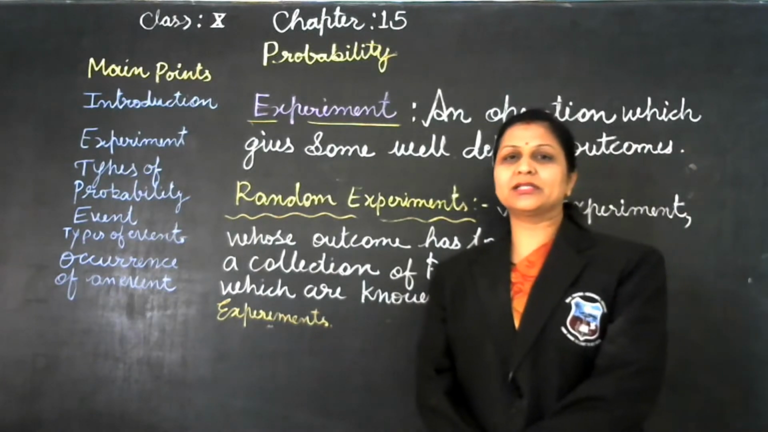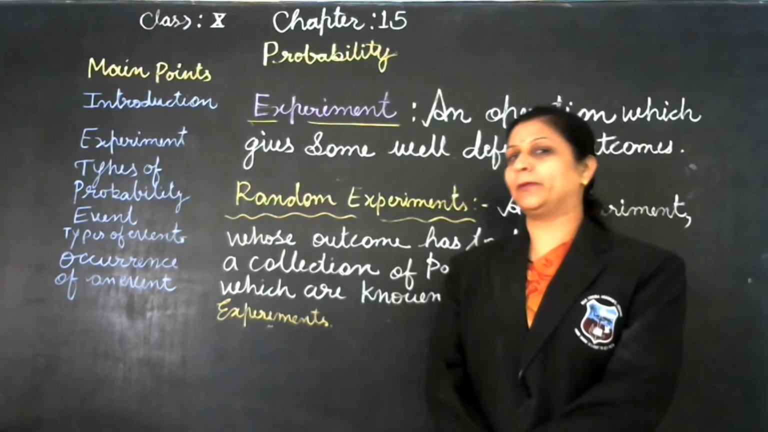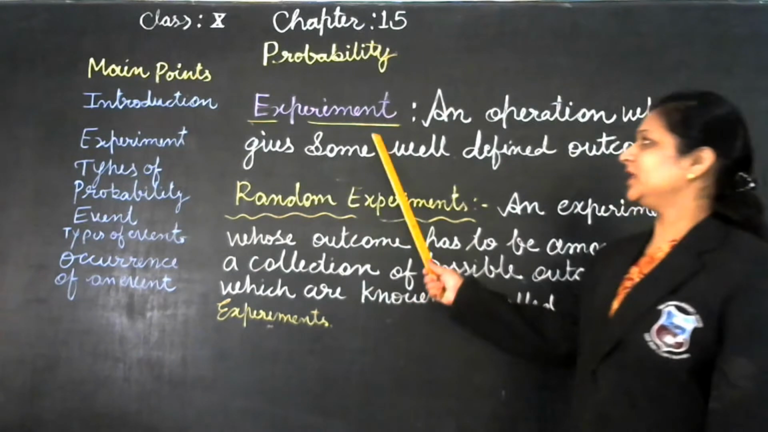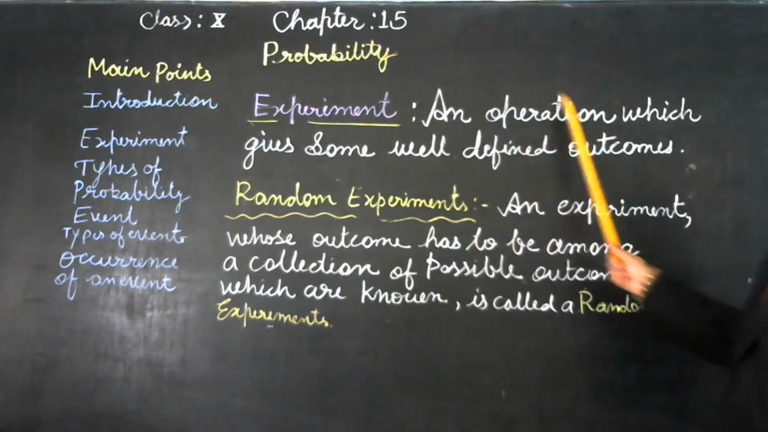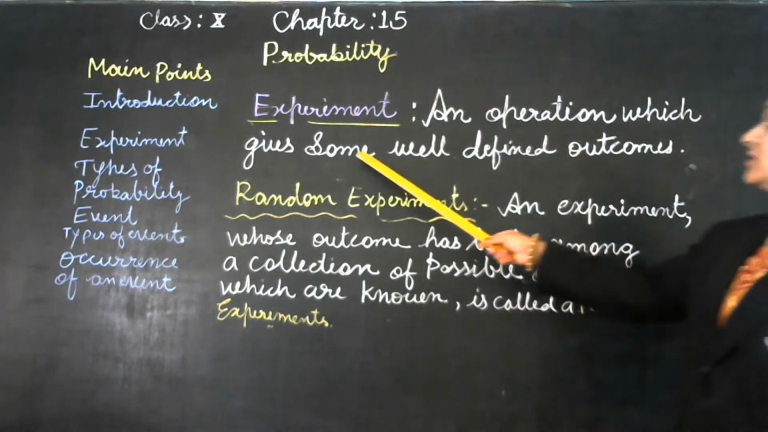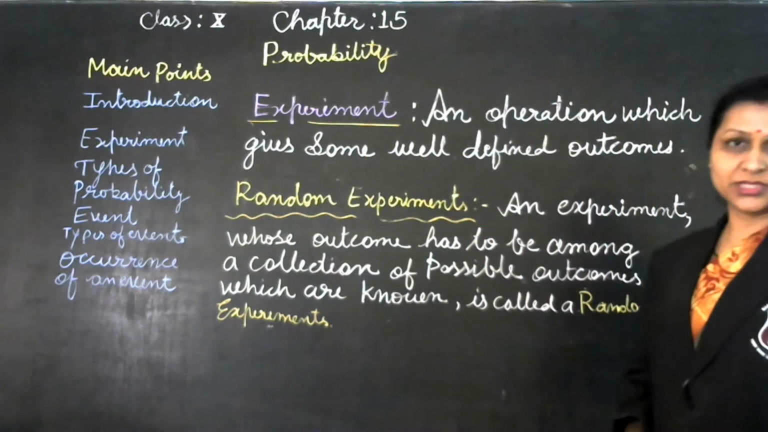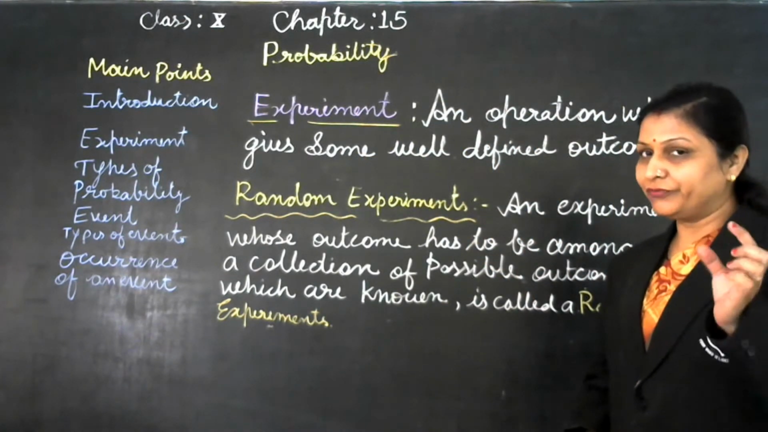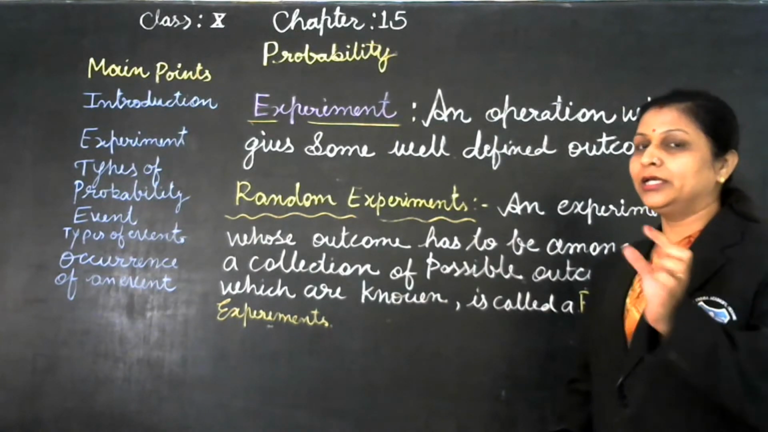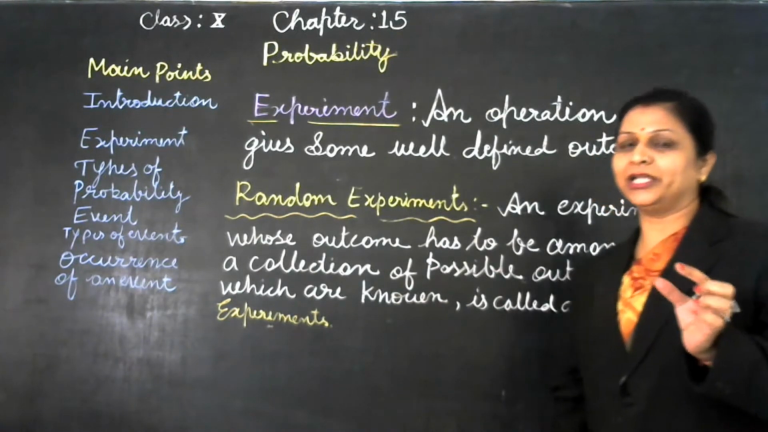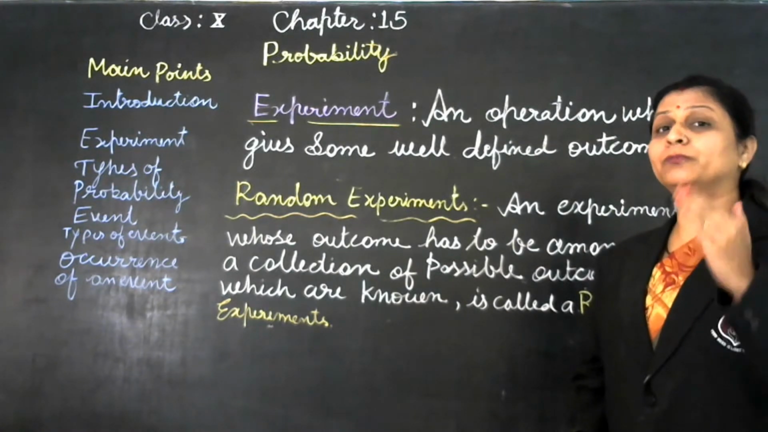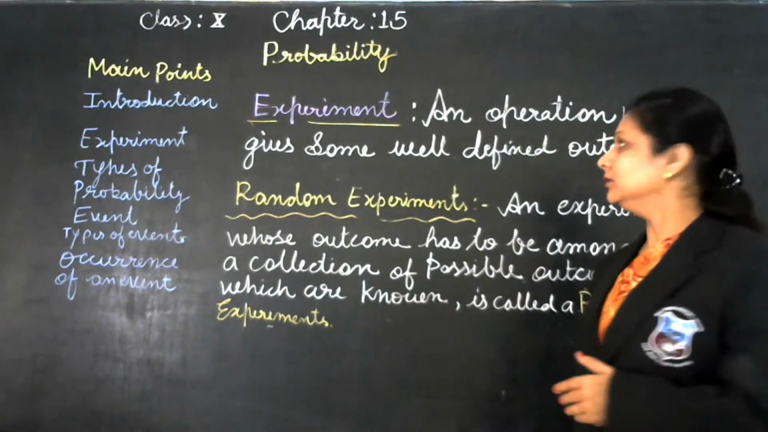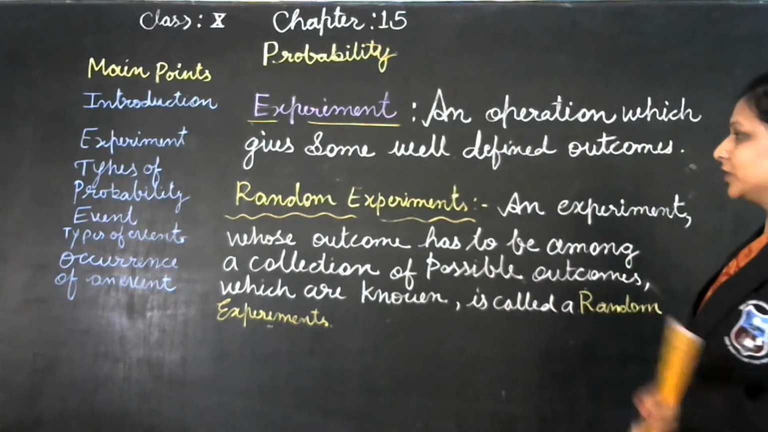Now students, we will discuss some terminology related to probability, that is experiment. What is an experiment in probability? An operation which gives some well-defined outcomes. Here the word well-defined means the events that we can define properly, that are called well-defined outcomes.